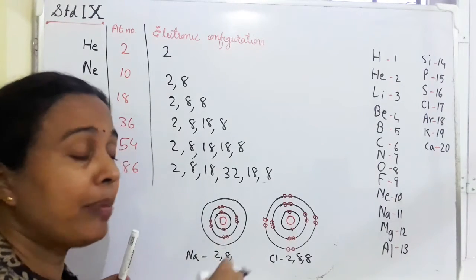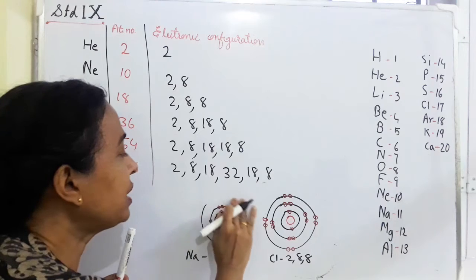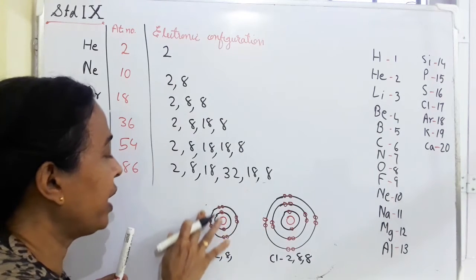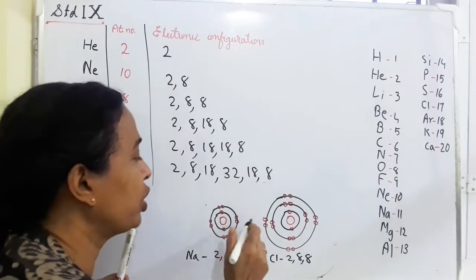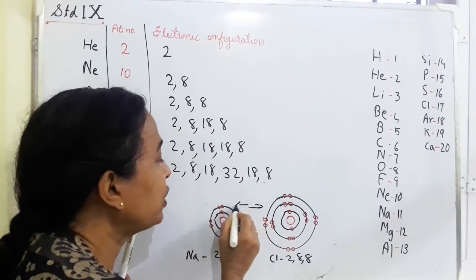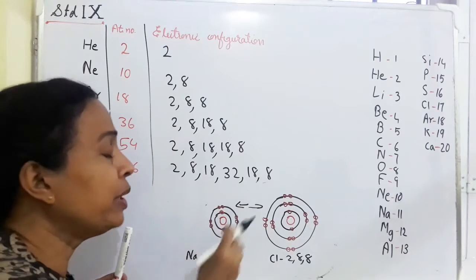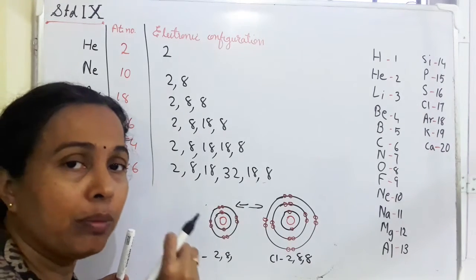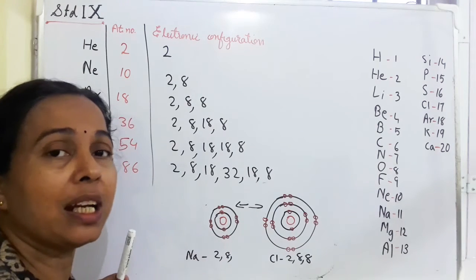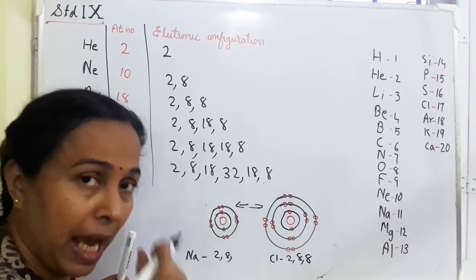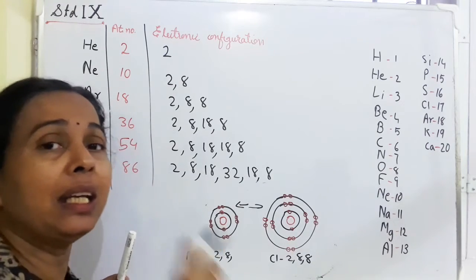But what is happening? There is a redistribution of electron in the outermost shell. So now this shell is not there at all because here there is no electron. But because of this redistribution of electron in the outermost shell, there develops a force of attraction between these two atoms. That force of attraction developed between the atoms is known as chemical bond. So what is chemical bond? It is a force of attraction developed which holds both the combining atoms together in a molecule.